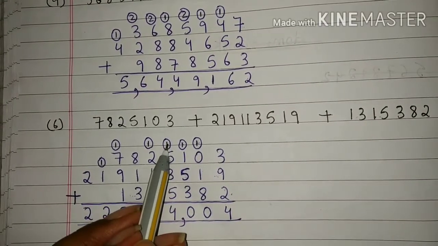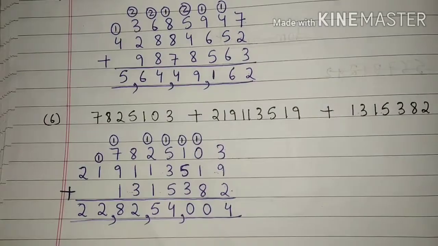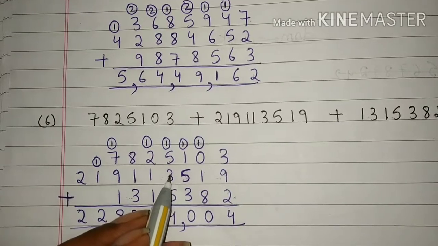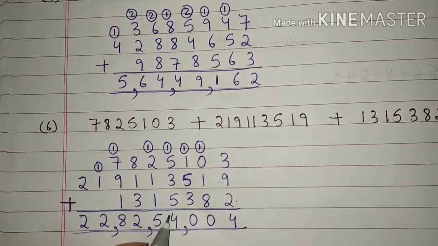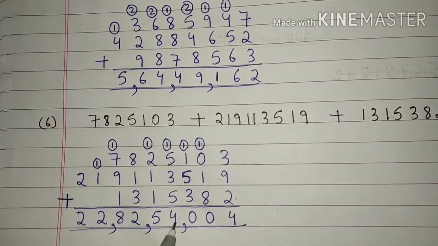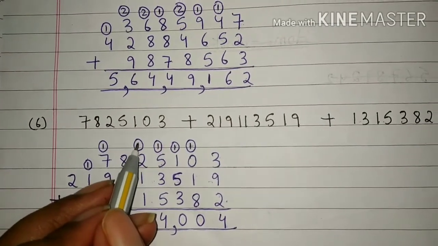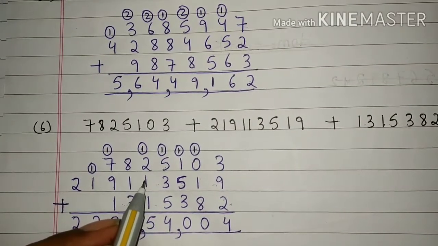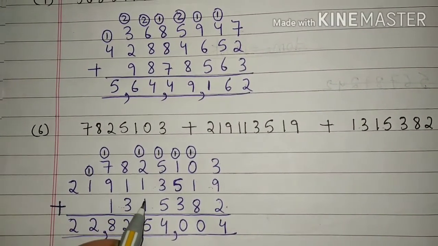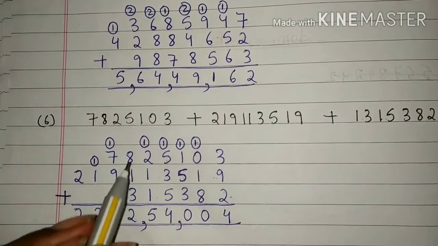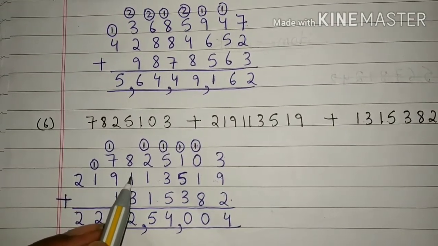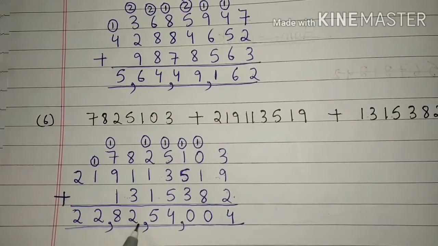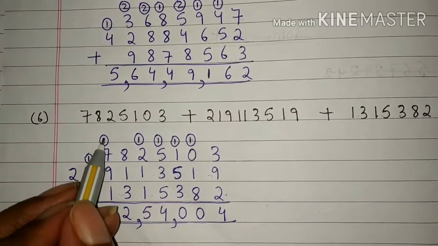0 we have written here and 1 will be carried here. 5 plus 1 is 6. 6 plus 3 is 9 and 9 plus 5 is 14. 4 we have written here and 1 will be carried here. 2 plus 1 is 3. 3 plus 1 is 4 and 4 plus 1 is 5. 8 plus 1 is 9 and 9 plus 3 is 12. 2 we have written here and 1 will be carried here.